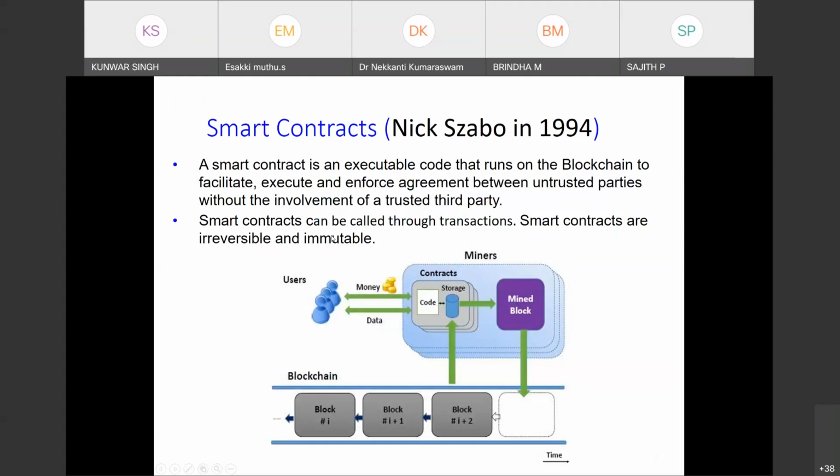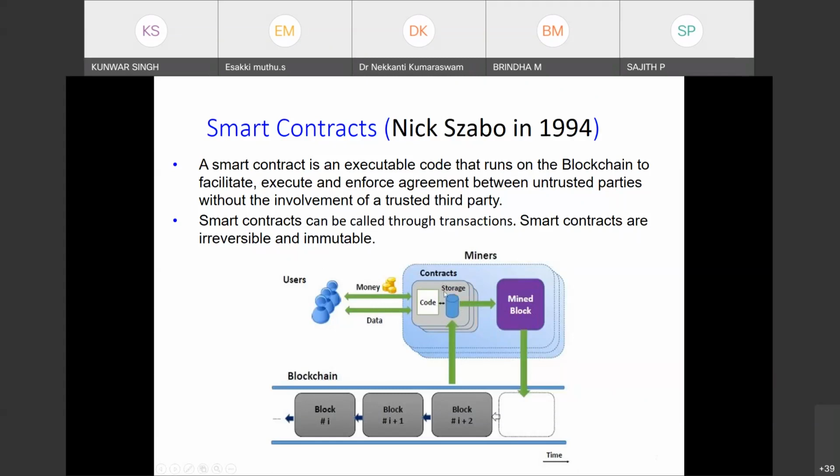A smart contract can be called through transactions. It is inside the blockchain, and everything is in terms of transactions. So if you want to put the smart contract inside the blockchain, it has to be called through a transaction. These smart contracts are irreversible and immutable. You cannot change it because it is inside the blockchain. If somebody tries to change the blockchain, people will know it. That you have already seen.